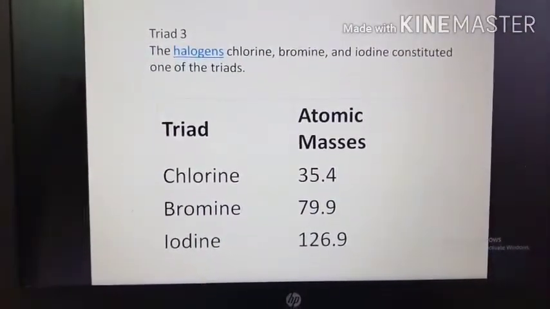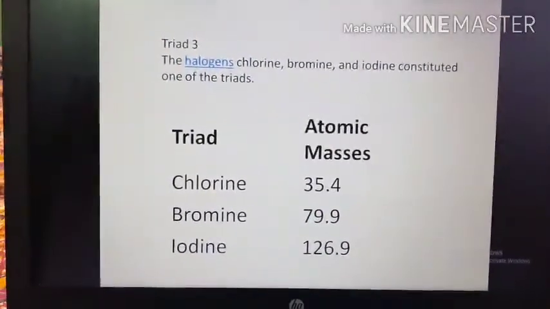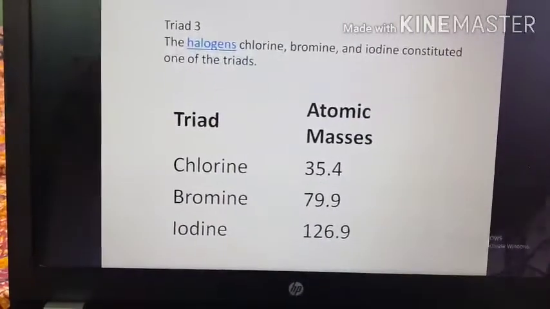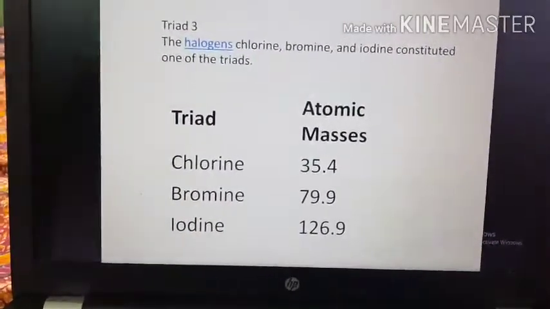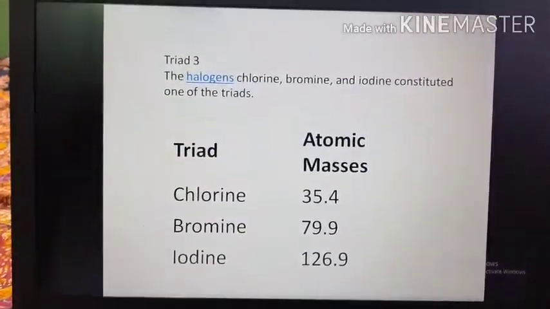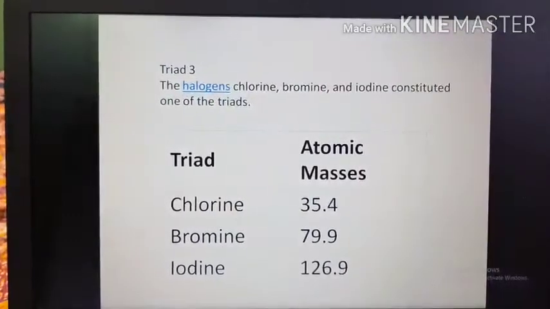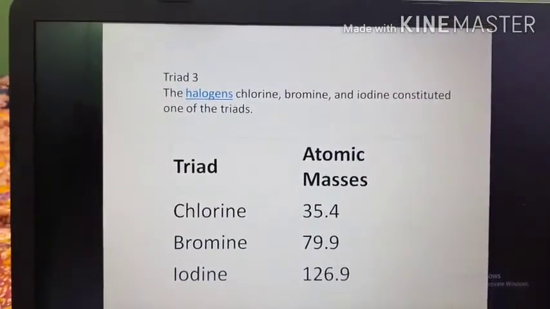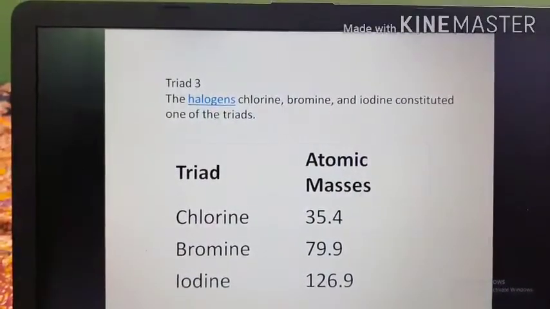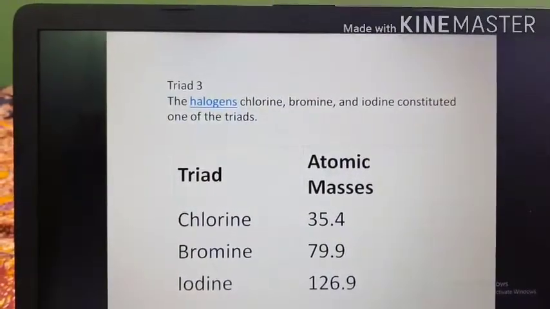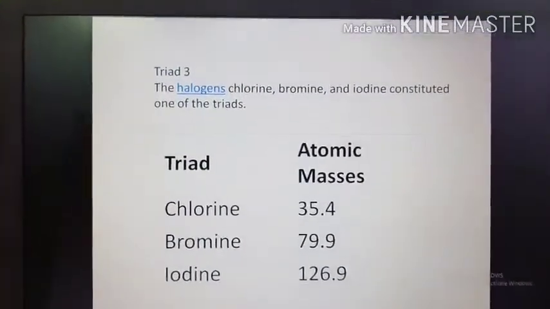Now, then what is the limitation of Dobereiner triad? Obviously, Dobereiner triad have a limitation. The limitation of the Dobereiner classification was that it failed to arrange all the then known elements in the form of triads of elements having similar chemical properties. Dobereiner could identify only three triads from the elements known at that time. So his classification of element was not much successful, but it gave an important relationship.